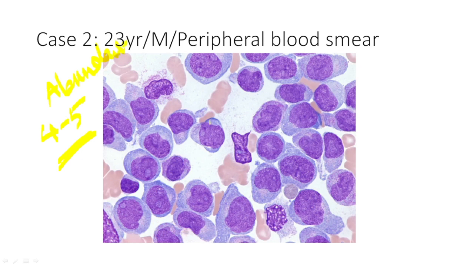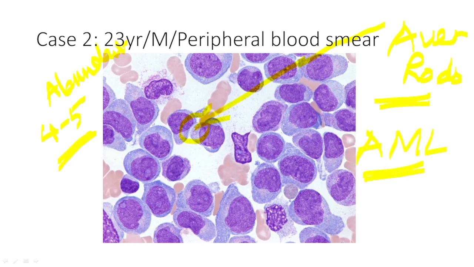And what do you see here? These are Auer rods. Any idea what sort of leukemia it is? What is this cell here? Eccentric clefted nucleus, prominent nucleoli, some degree of Auer rods here and there. What do you think it is? Yes, it is an AML.